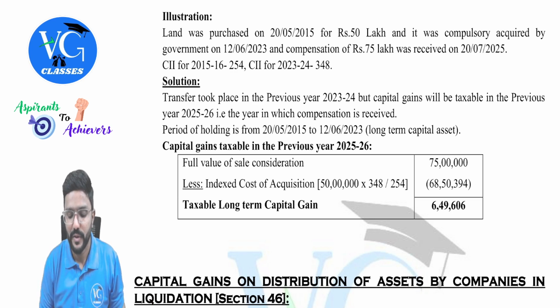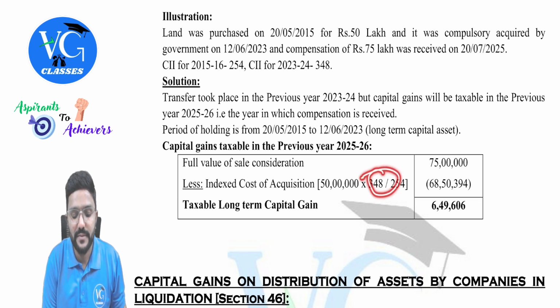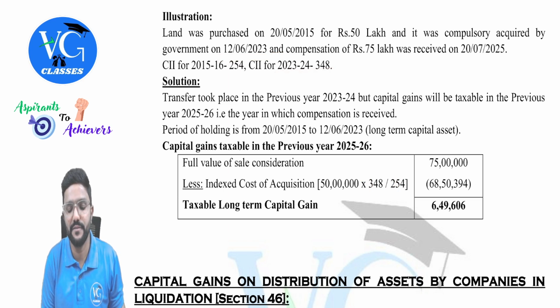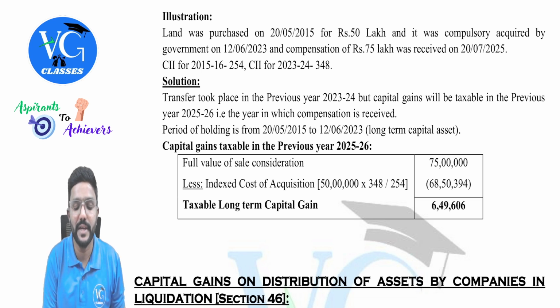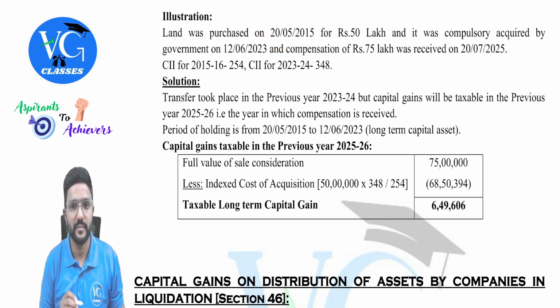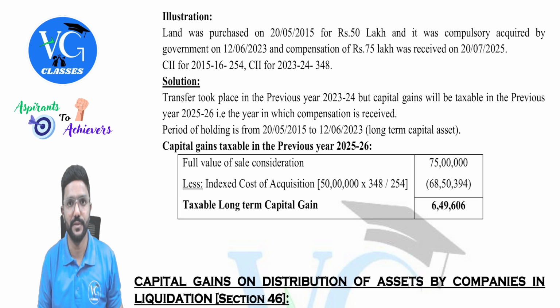Now, observe. Cost inflation index for the year of transfer. Year of transfer is what? 23-24. What is the cost inflation index? 348. Divided by cost inflation index for the year of purchase, that is 15-16. So how much is that? 254. So you will get indexed cost of acquisition.